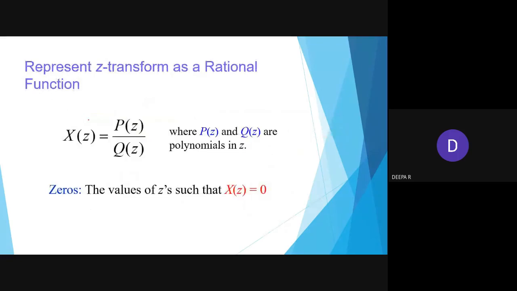Okay, so how are we going to see the stable representation? Here, as a rational function, X of z is equal to P of z by Q of z. Here we call them the zeros and poles. The values of z such that your X of z will be 0 are the zeros, and the poles are where the denominator is zero and X of z value will be infinite.